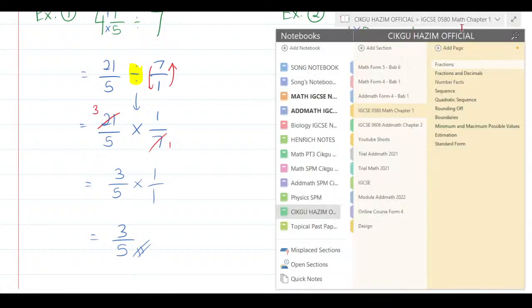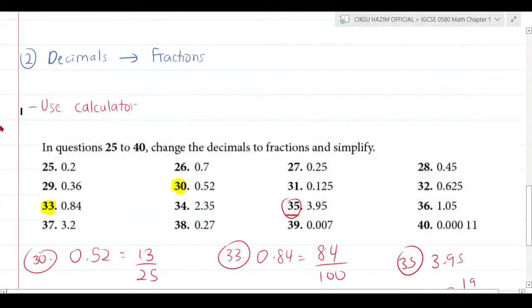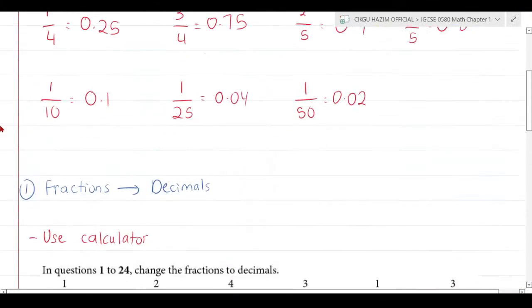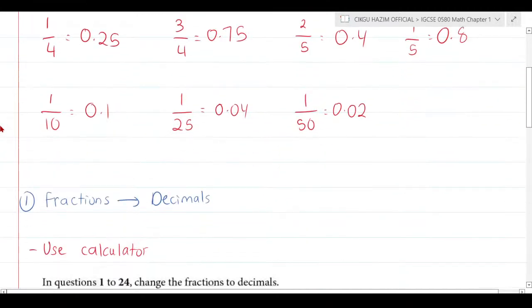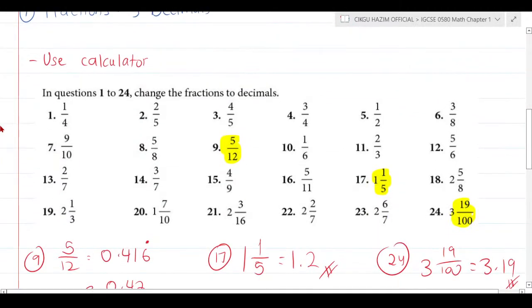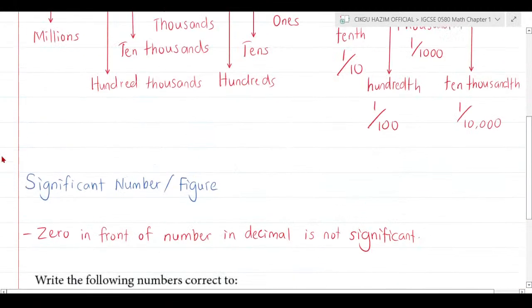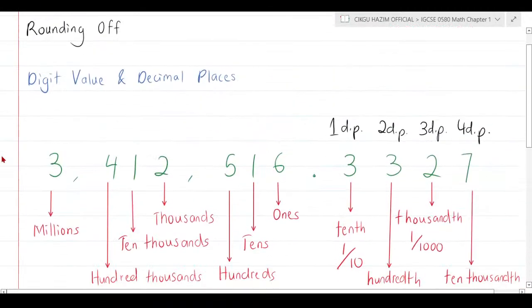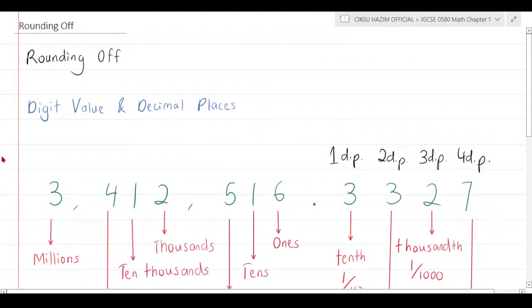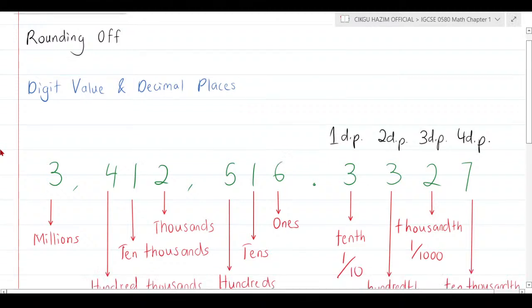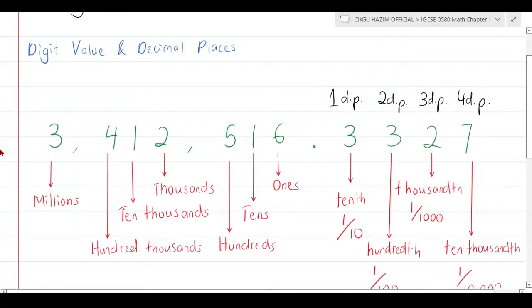Then let's continue with the next thing, fraction and decimal. Fraction and decimal also nothing much, it's just so basic here. Seriously, it's very basic. Okay, next thing, sequence, quadratic sequence, not gonna learn that thing yet. But for this one, rounding off, even though I haven't touched on this thing in the class in detail, I don't think it's gonna be that hard. This is also the thing that you have learned back in primary.